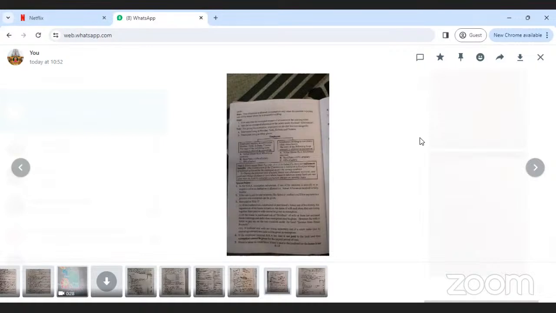Gratuity. Next, profits in lieu of salary, spelled L-I-E-U.